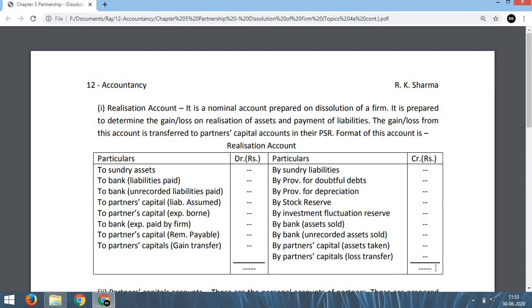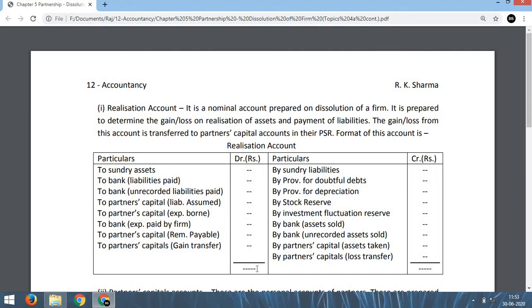Suppose this side total is more, then this is the balance. This balance is called gain on realization or profit on realization, and that will be transferred to partners' capital in their old ratio. So we have to write "To partners' capital," say A, B, C, and that is to be shared in their profit sharing ratio.